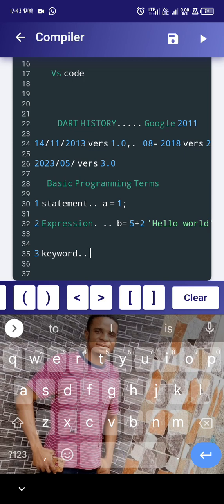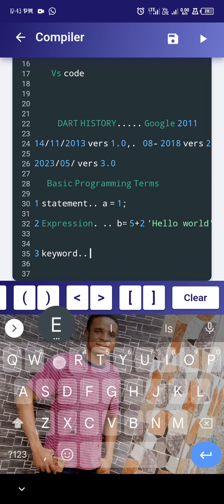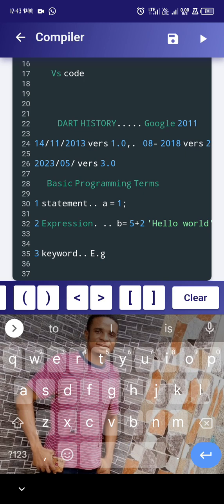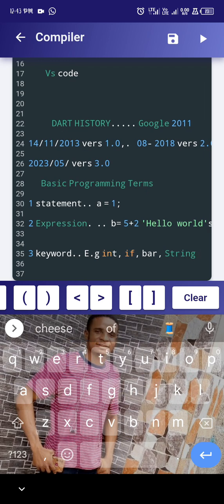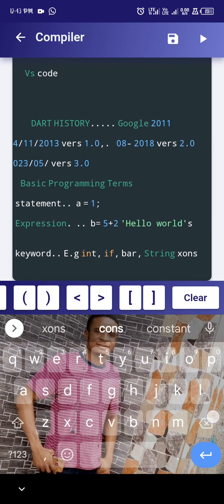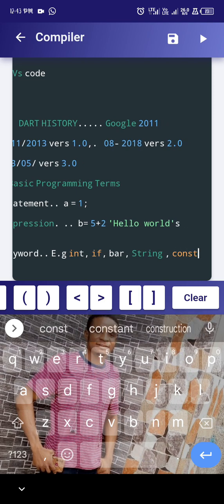For example, we get things like int. Int na keyword. We get if, na keyword. We get var, that's variable, na keyword. We get string, na keyword. And we get constant. We get a lot of them. We even get things like booleans, for, etc. You go understand all these things small small. Just dey follow me up.